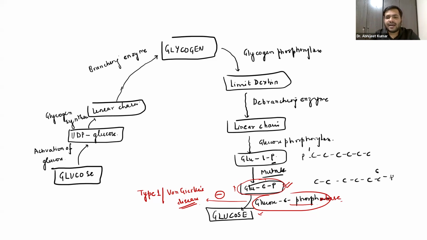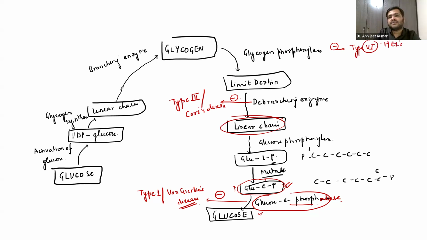Now, again, guys, another thing that you have to remember: if this debranching enzyme is absent, it will lead to type 3 glycogen storage disorder, also called Cori's disease. The linear chain won't be able to form. Now, if there is a deficiency of this glycogen phosphorylase, it will lead to type 6 glycogen storage disorder, and that is called Hers disease.